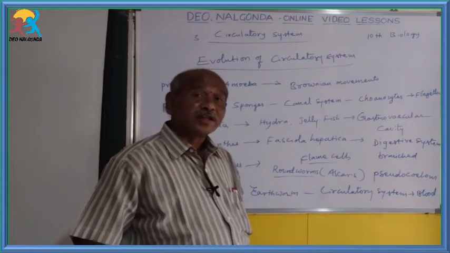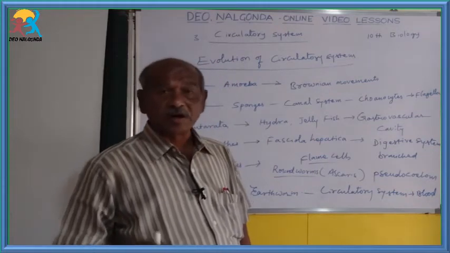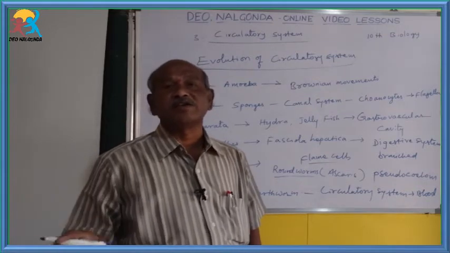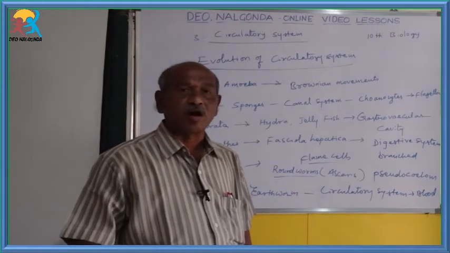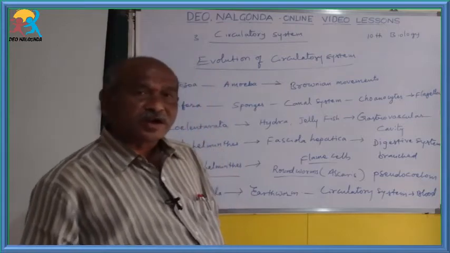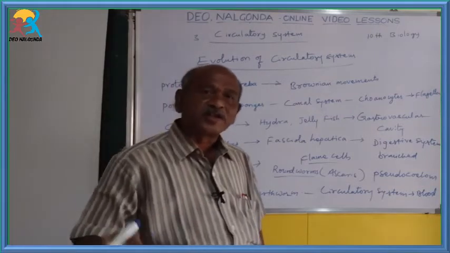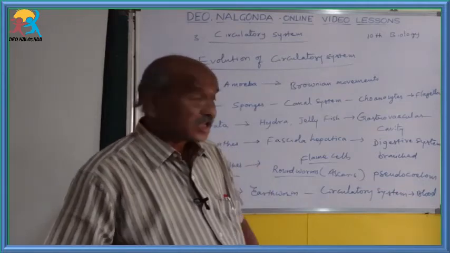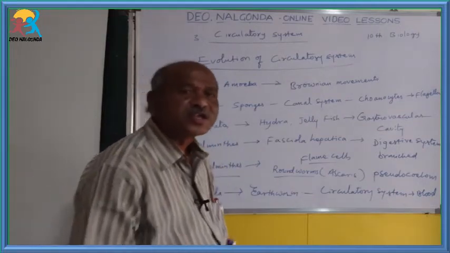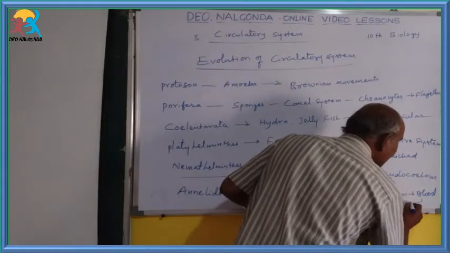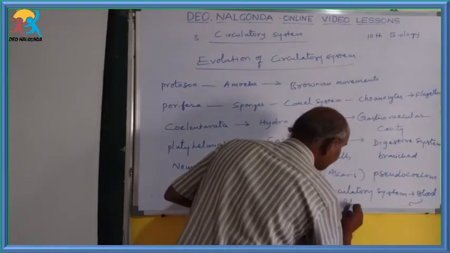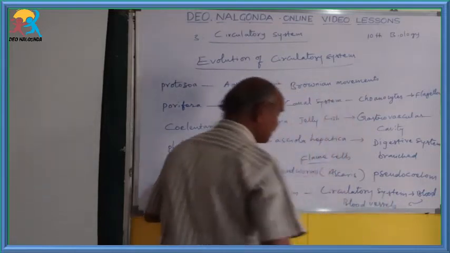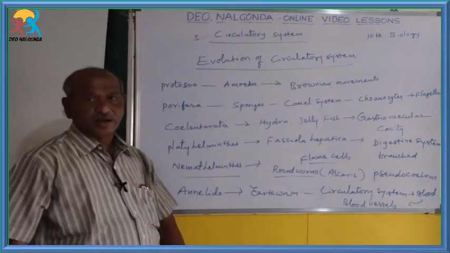If you go into detail, the blood is reddish in color because of the presence of the respiratory pigment hemoglobin. But here red blood cells are not there. Red blood cells are absent. Due to the absence of red blood cells, the hemoglobin is present inside the plasma. That's why the blood is reddish in color. Such blood flows inside the pulsatile blood vessels. That is the point you have to remember about Annelida.